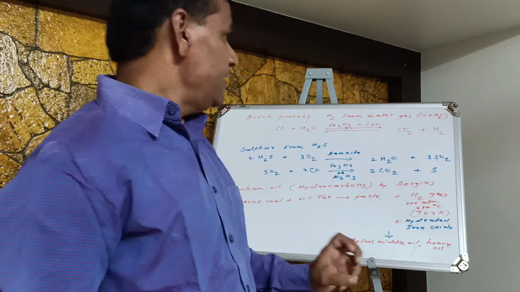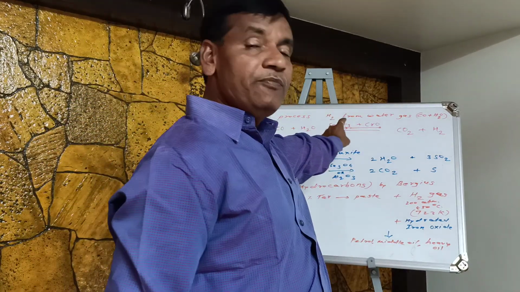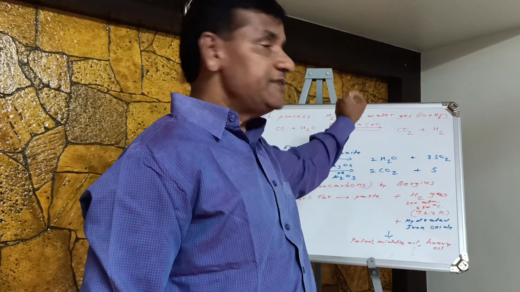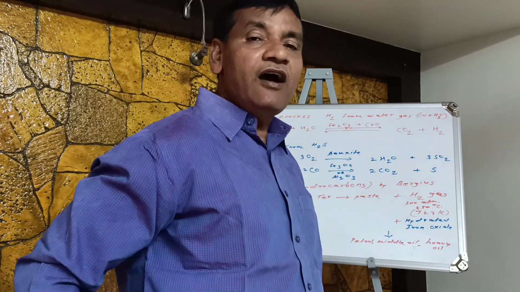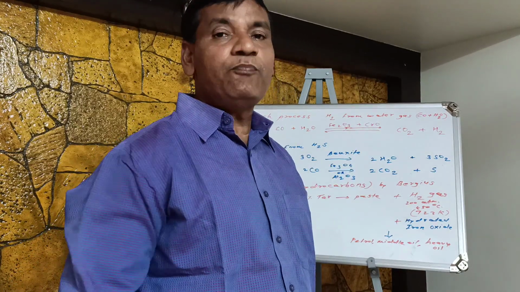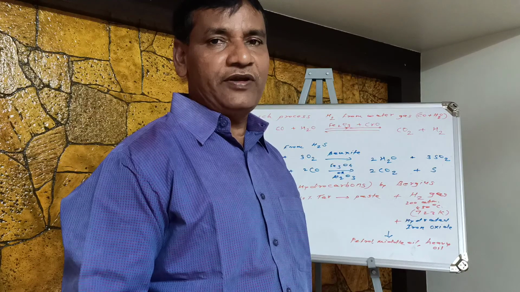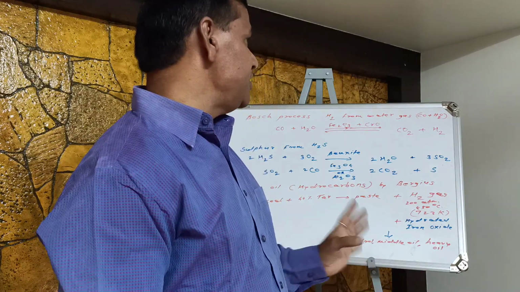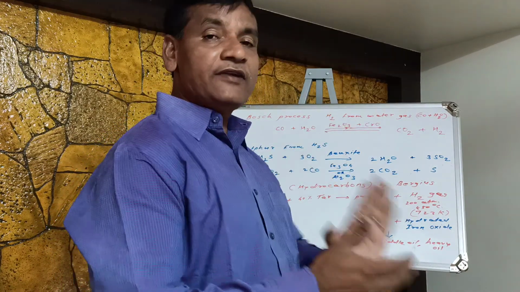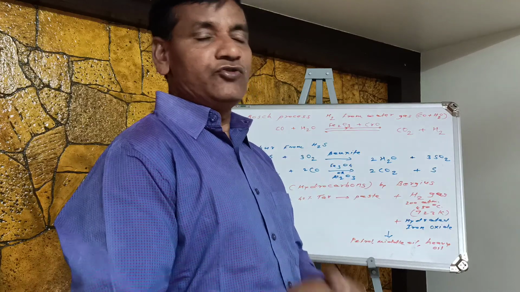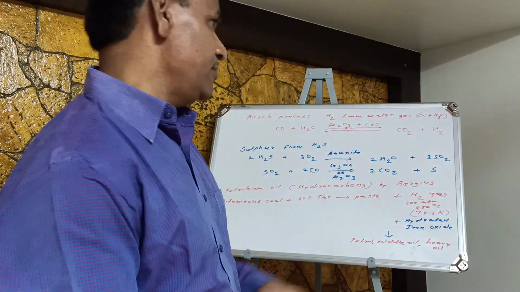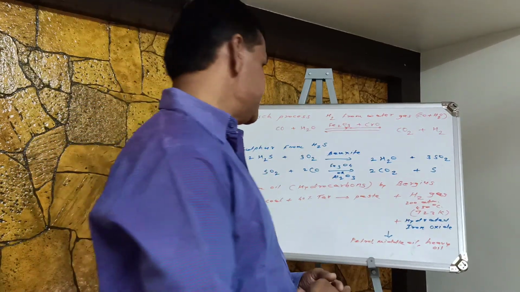Here also this Fe2O3, meaning ferric oxide, acts as a catalyst, and Cr2O3, that is chromium oxide, acts as a promoter. It acts as an activator. So in presence of Cr2O3, Fe2O3 acts as an efficient catalyst. So here the catalyst is there for production of hydrogen gas.